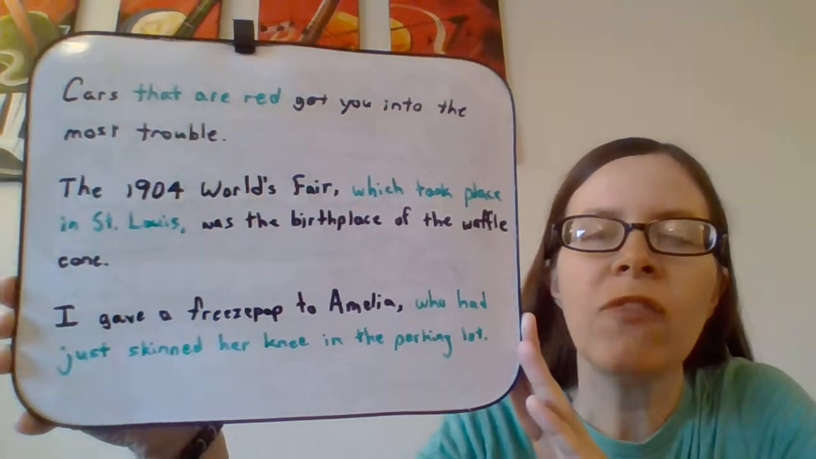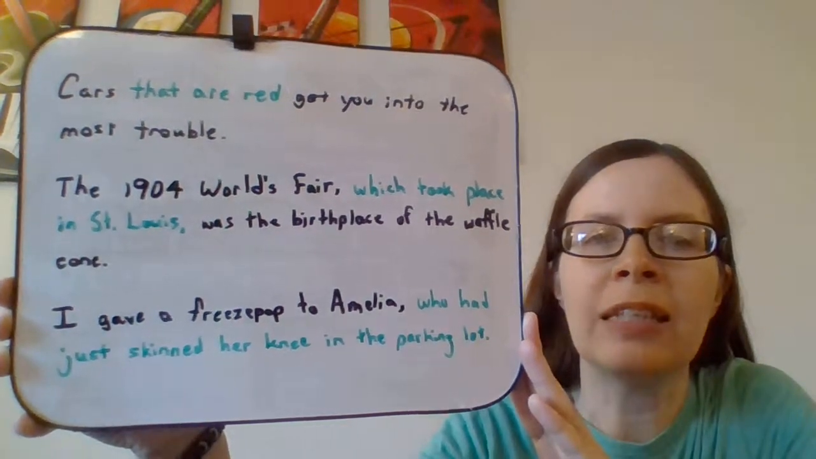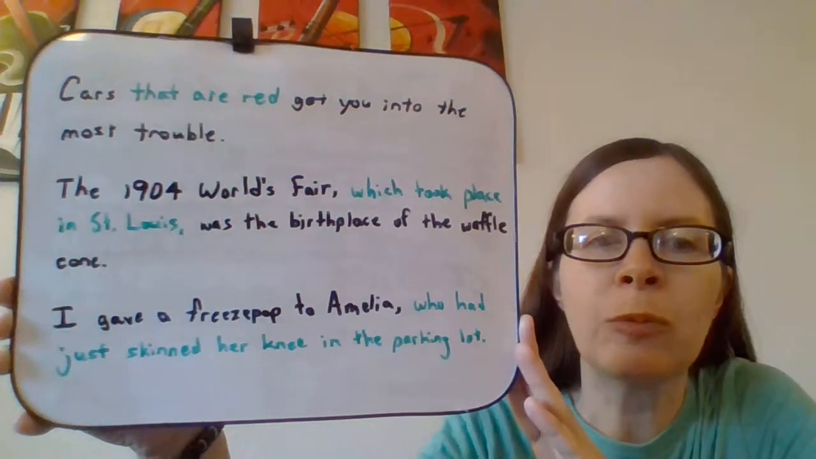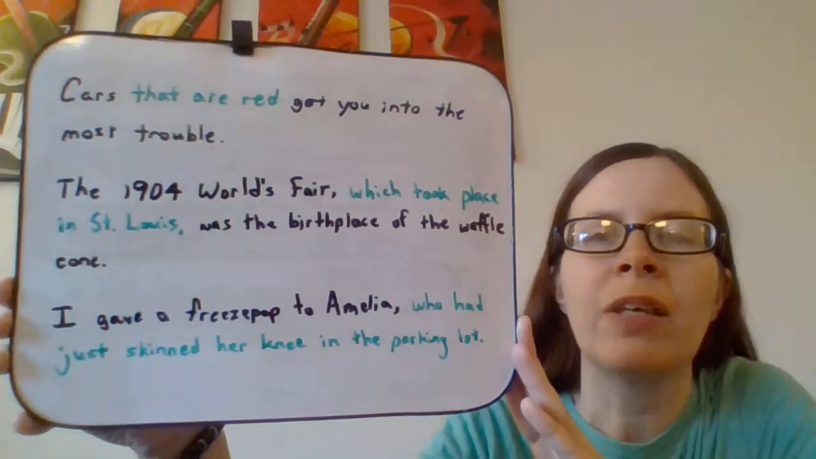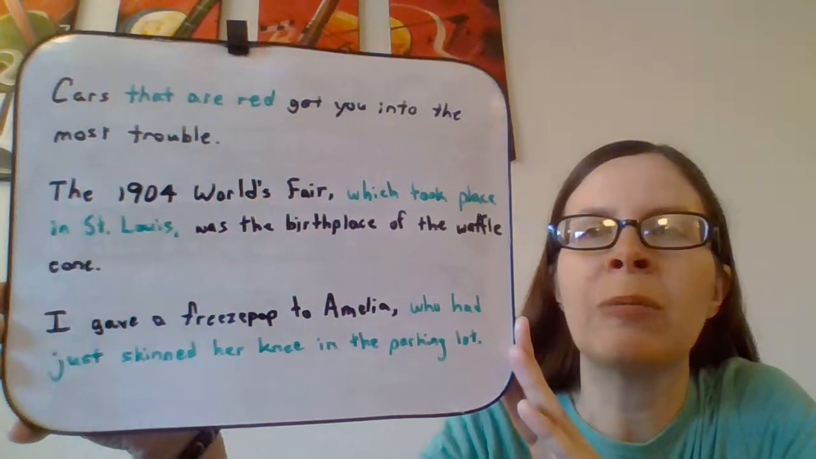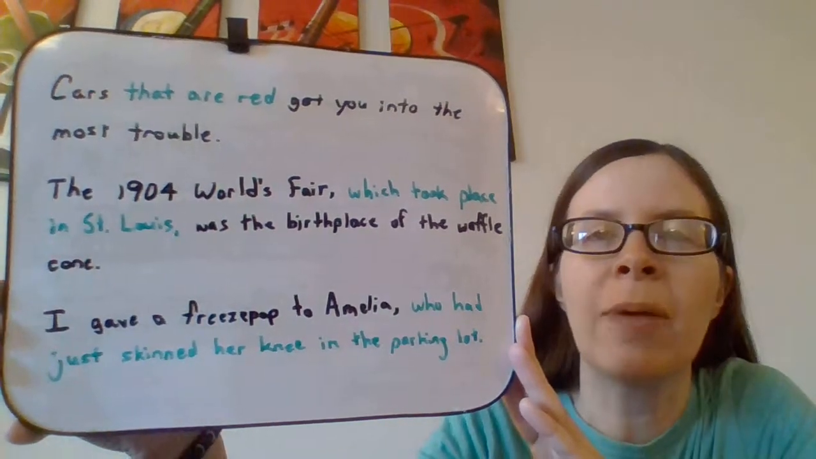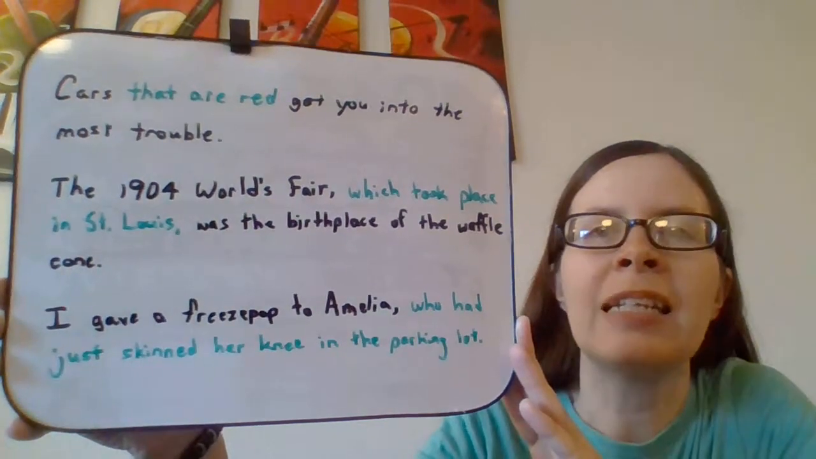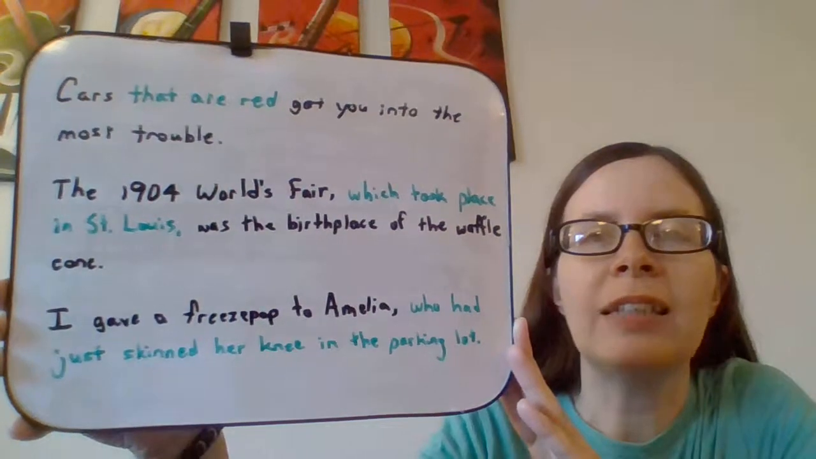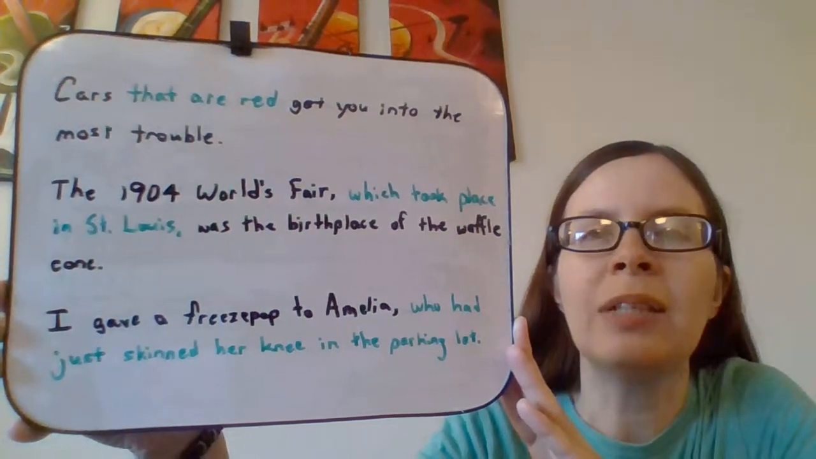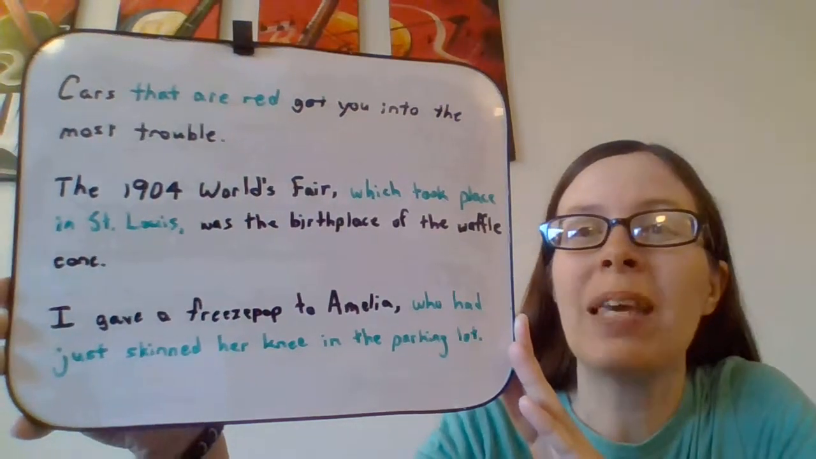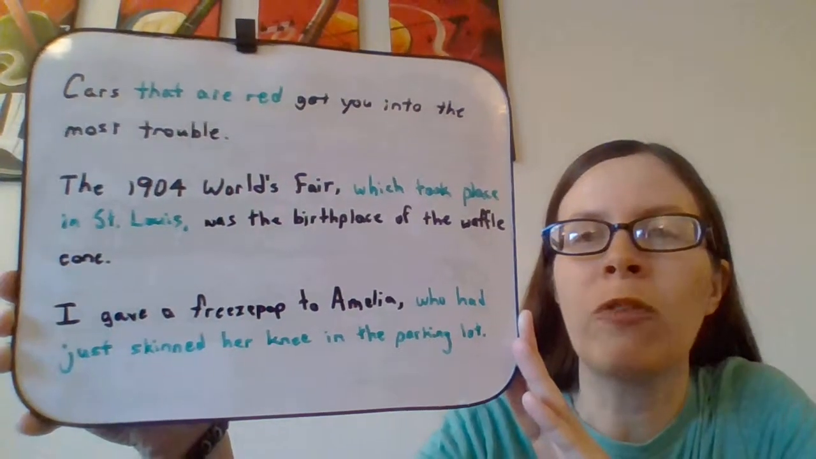Okay? If you look at the next sentence, you can see the 1904 World's Fair, which took place in St. Louis, was the birthplace of the waffle cone. Okay? So we already know we're talking about the 1904 World's Fair. We don't need someone to tell us which World's Fair we're talking about because it already says the 1904 World's Fair. So this adjective clause, which took place in St. Louis, that is non-essential. We don't really need it in there. Now, it does make it more interesting. It adds a little bit more information.